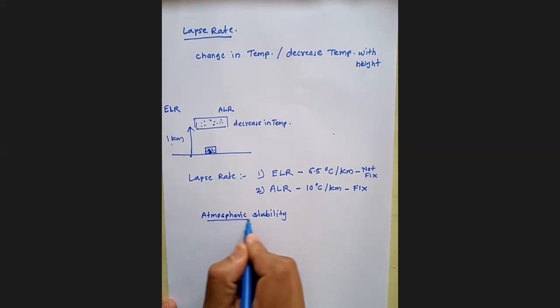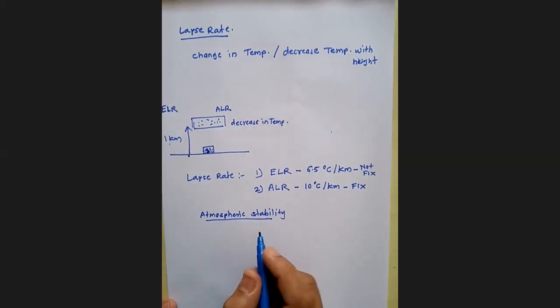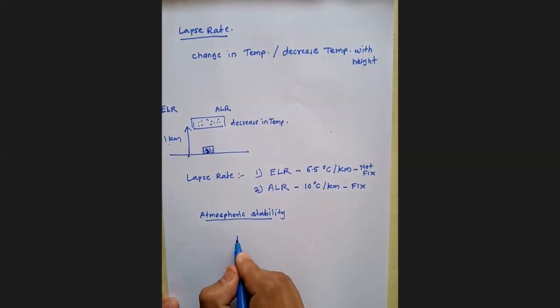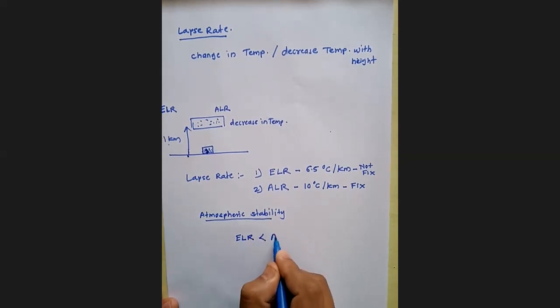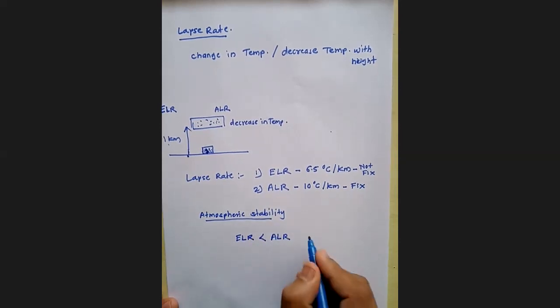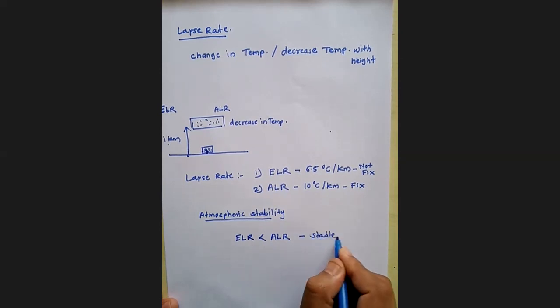Atmospheric stability. For the atmospheric stable condition, it is required that environmental lapse rate is always less than adiabatic lapse rate, which shows stable condition.